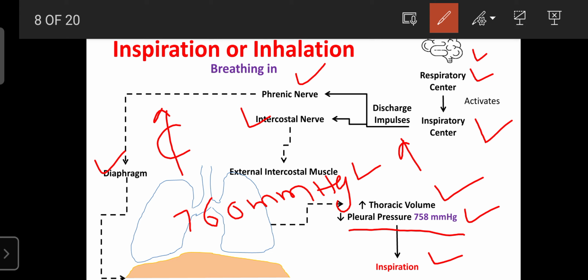Due to that, the air containing oxygen enters from the environment into the lungs, and inspiration occurs. So inspiration occurs with the help of these components, and only because of the pressure difference between the lungs, that is the pleural pressure, and the atmospheric pressure. And atmospheric pressure is 760 mmHg.